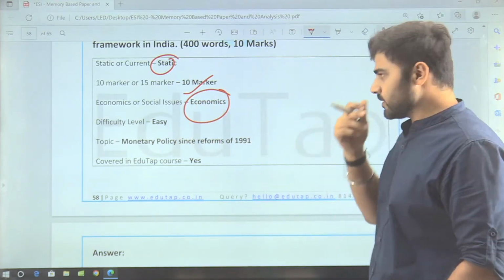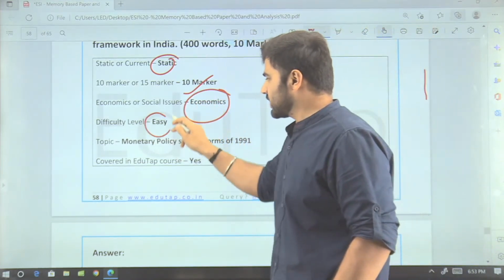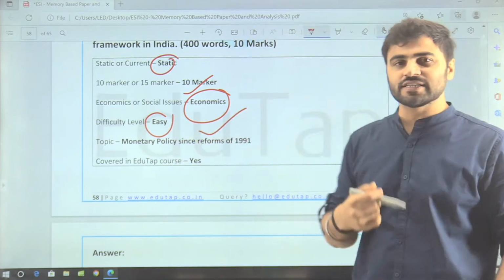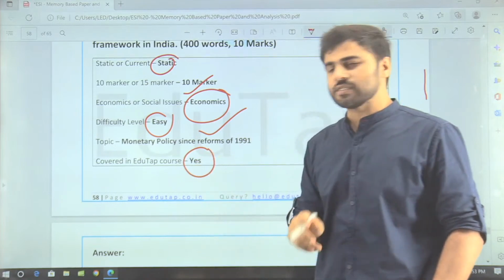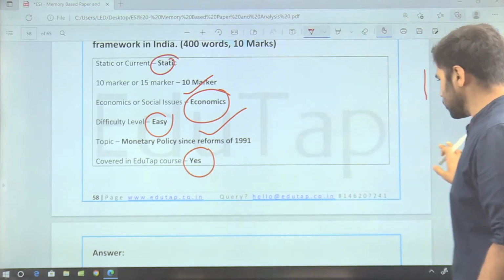Monetary and monetary policy. Then difficulty level, it was an easy question. Topic is monetary policy since reforms of 1991. And whether we have covered this in our EduTap course? Yes, we have covered it, right?